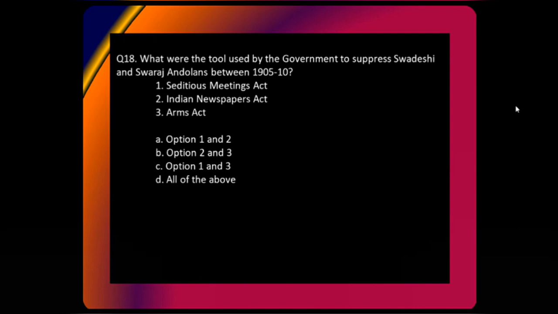What were the tools used by the government to suppress the Swadeshi and Swaraj Andolan between 1905 and 1910? Seditious Meetings Act, Indian Newspapers Act, or Arms Act? At the end of the session, I'll tell you why these questions are important and how to understand the format of the question in future as well.